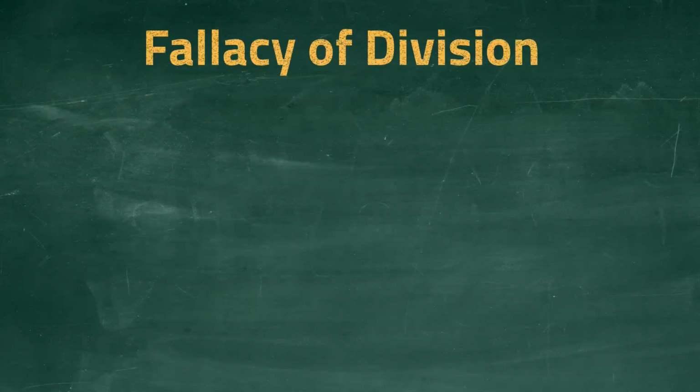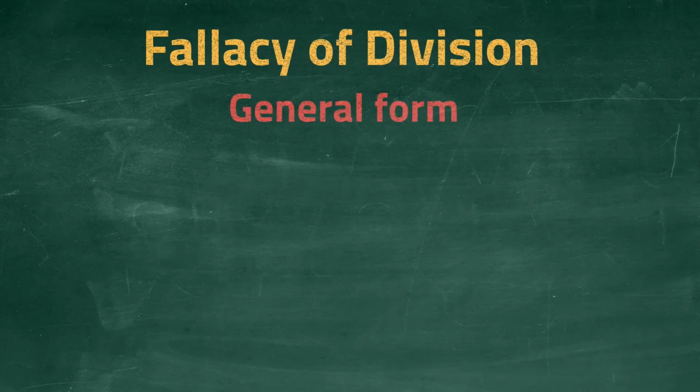The next fallacy in this video is the fallacy of division. Just as with the fallacy of composition, this fallacy concerns the relationship between the whole object and its composite parts. Only this time you make a conclusion about the composite parts from the whole. The general form is as follows.